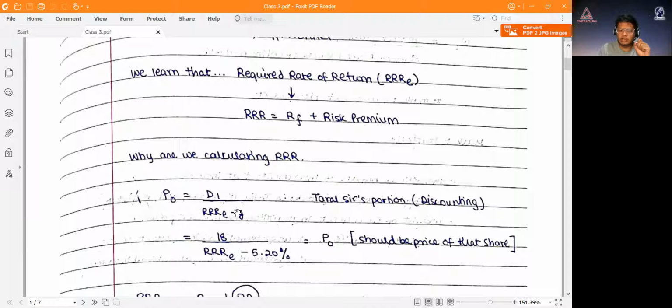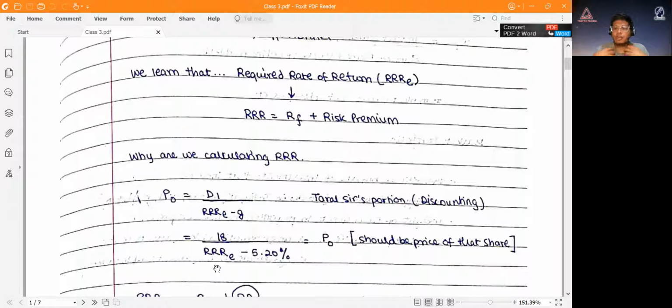Growth is the rate of increase in the dividend. Suppose we know that the company is growing at a CAGR of 5.2, so 5.2 is the growth rate. This is not R, this is G. Whatever the required rate of return for the investor is, based on that the price will be determined.